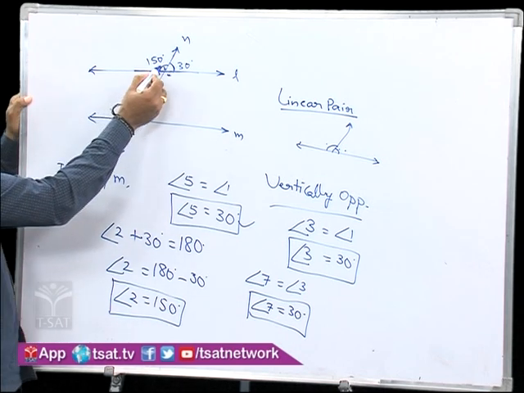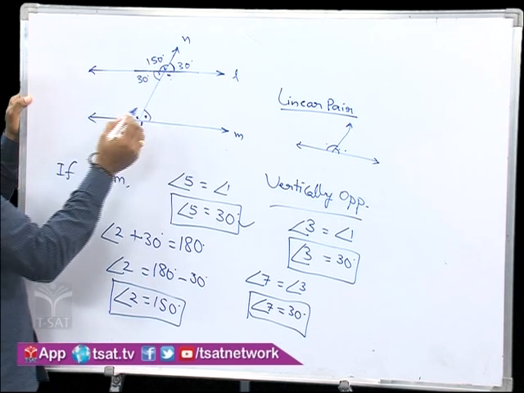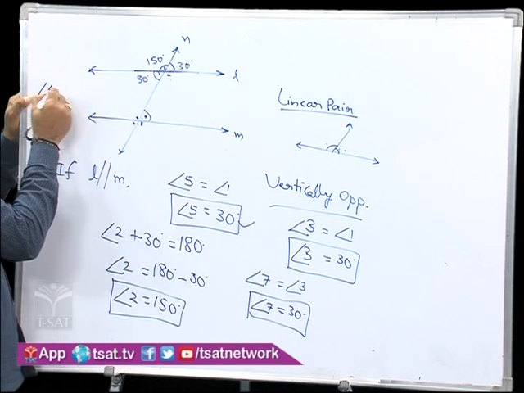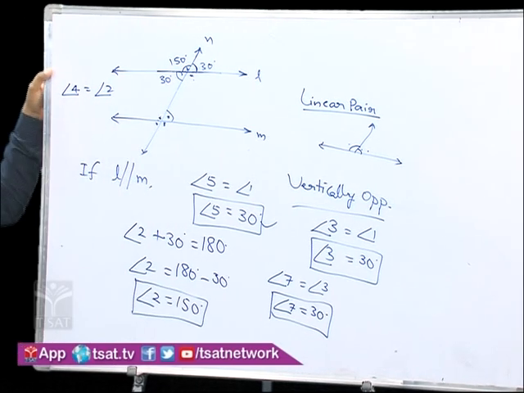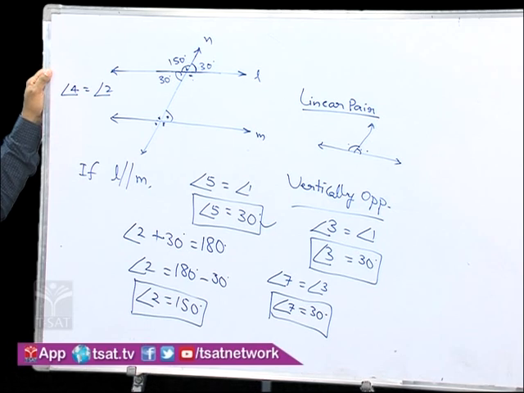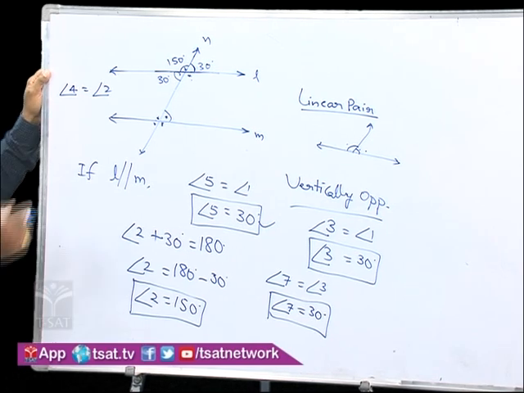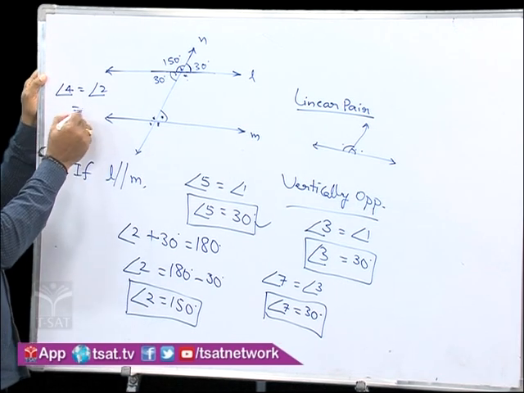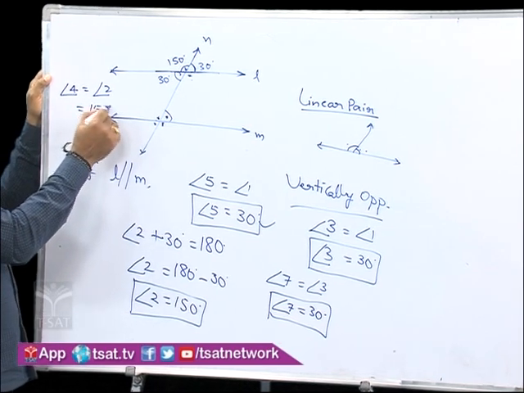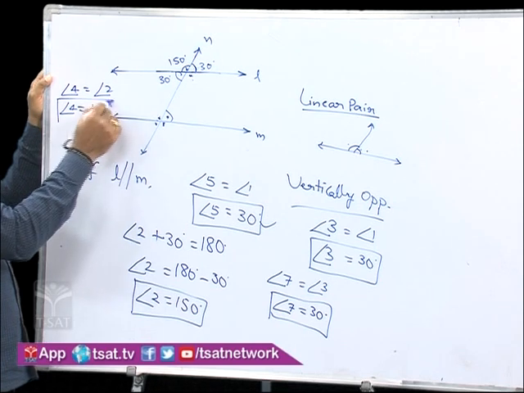See here angle 2 and angle 4, if you observe, angle 4 is equal to angle 2. Why is angle 4 equal to angle 2 here? Because they are vertically opposite angles. So angle 4 also will be equal to 150 degrees.